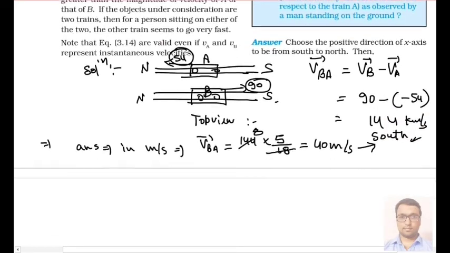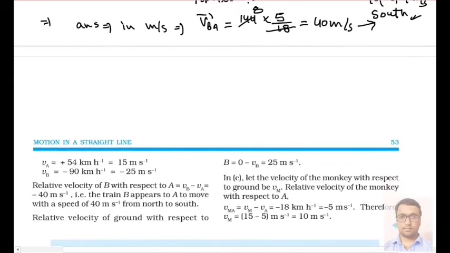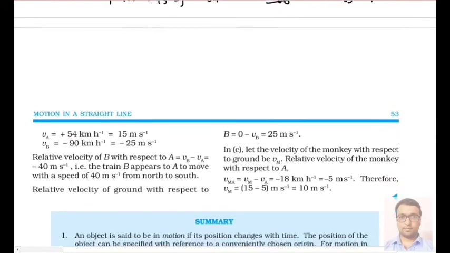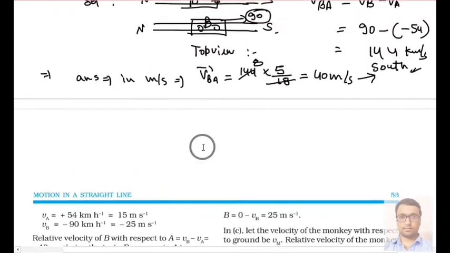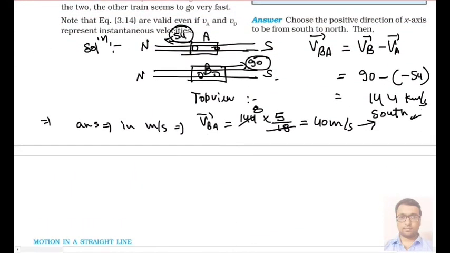So here we will see our answer first. Here you can see the relative velocity of B with respect to A is VB minus VA, this formula, and here it has mentioned that train B appears to A to move with a speed of 40 meter per second from north to south, or in the south direction. Okay, the same answer we have got, that the train is moving with 40 meter per second towards south.